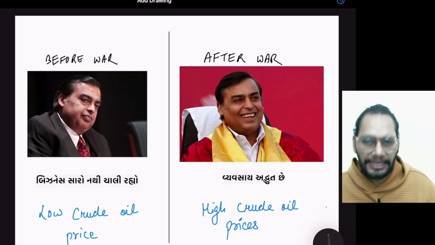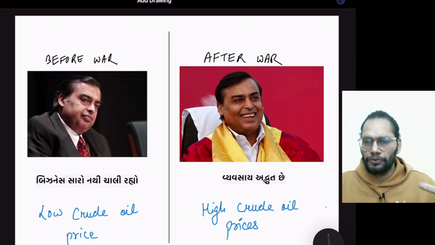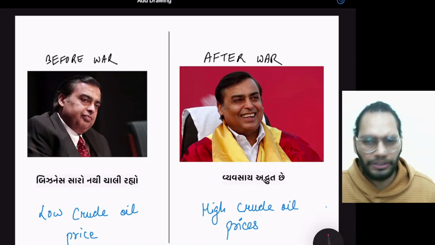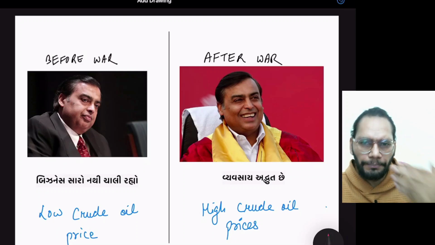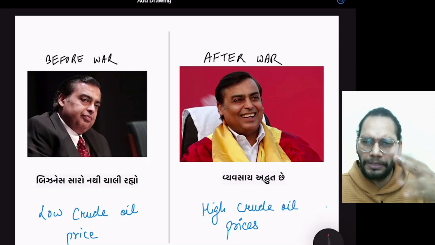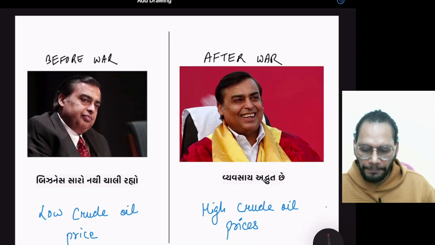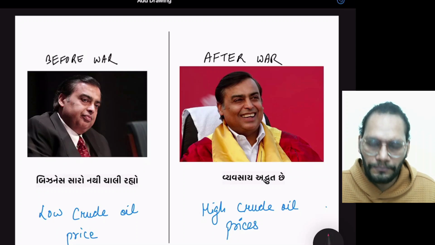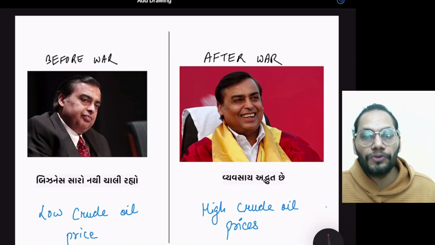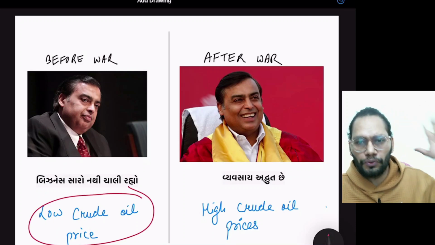Let's take a simple example. Before the Russia-Ukraine war, the prices of crude oil were within limits, not very high, and our oil companies like ONGC, Indian Oil, and Reliance Refineries were making a normal profit. They had been doing that for years. But because of the Russia-Ukraine war, overnight the price of crude oil goes very high. It just goes through the roof.